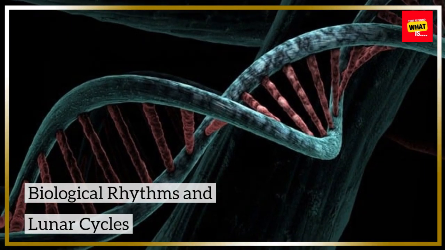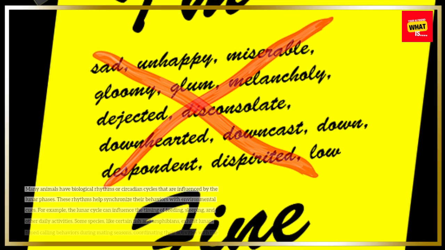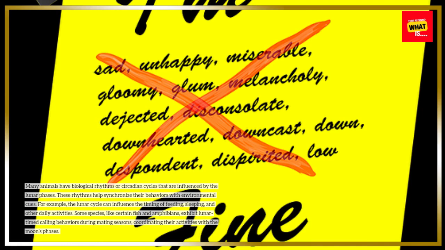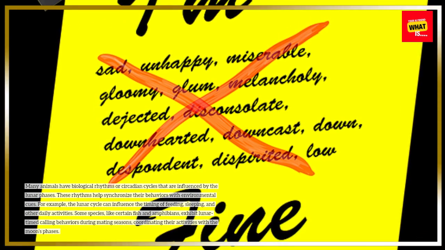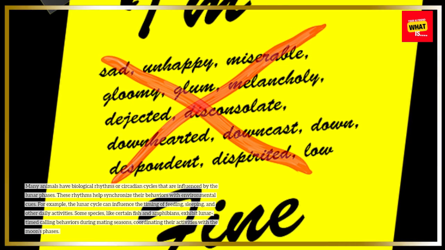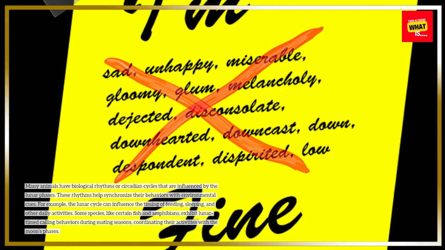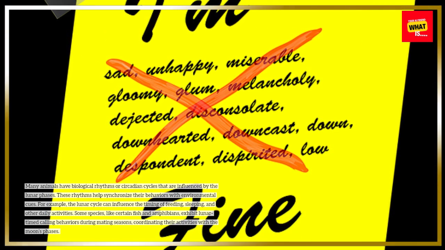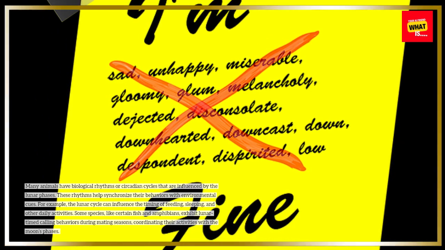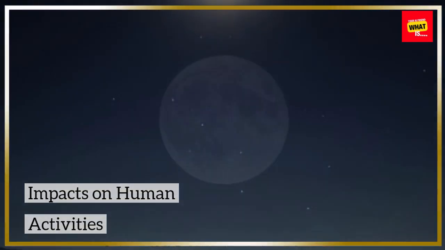Biological rhythms and lunar cycles. Many animals have biological rhythms or circadian cycles that are influenced by the lunar phases. These rhythms help synchronize their behaviors with environmental cues. For example, the lunar cycle can influence the timing of feeding, sleeping, and other daily activities. Some species, like certain fish and amphibians, exhibit lunar-timed calling behaviors during mating seasons, coordinating their activities with the moon's phases.